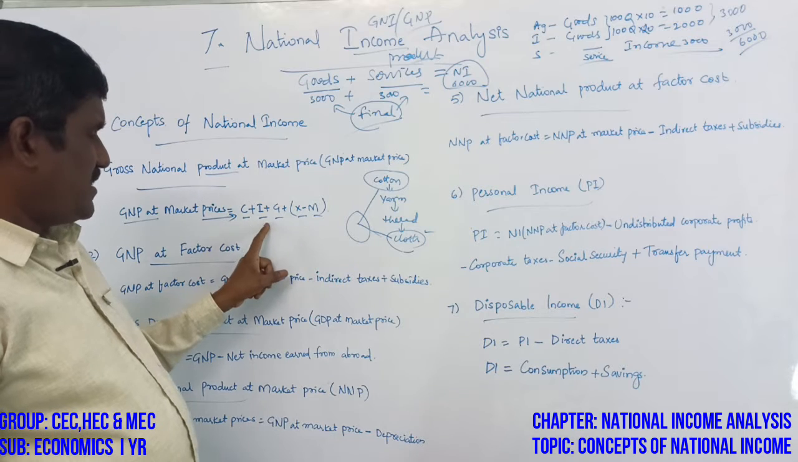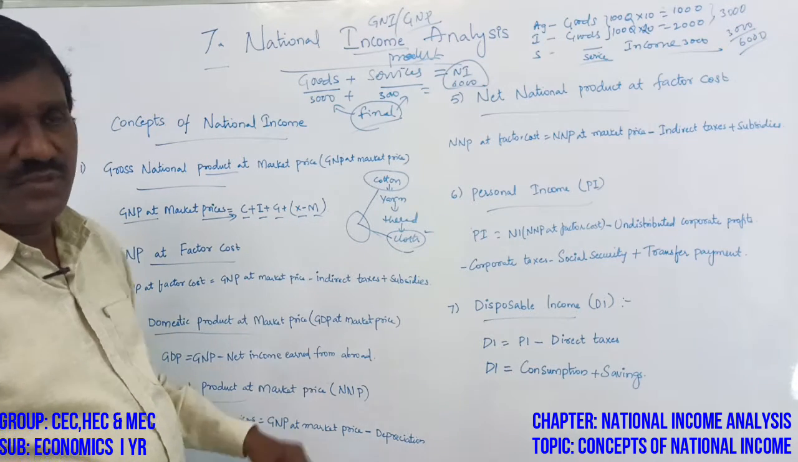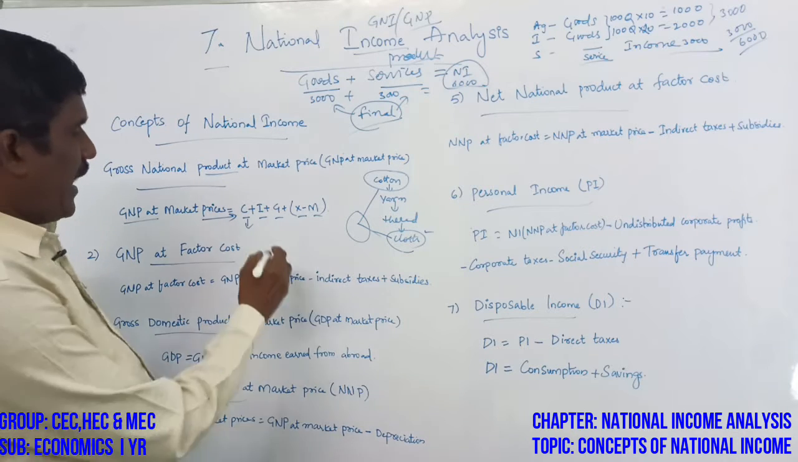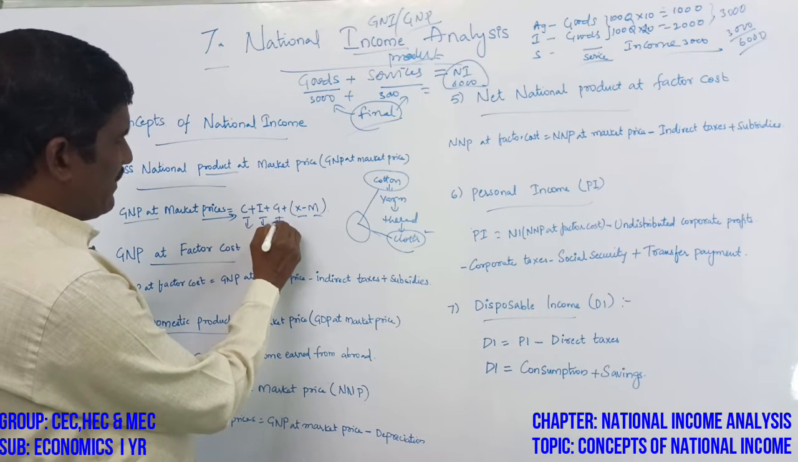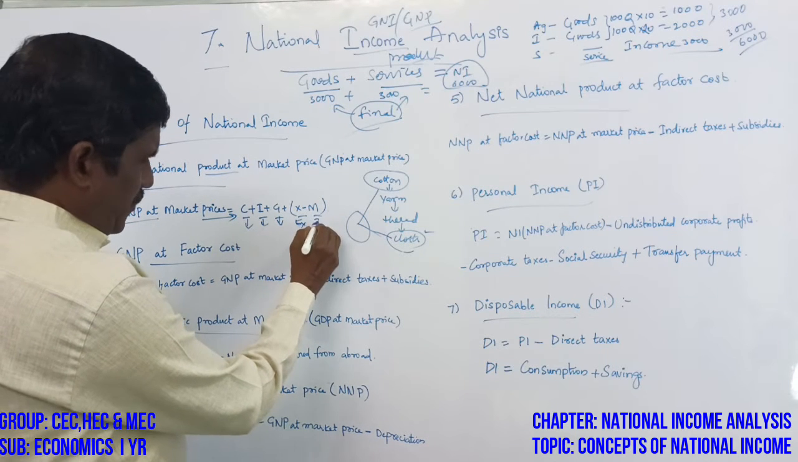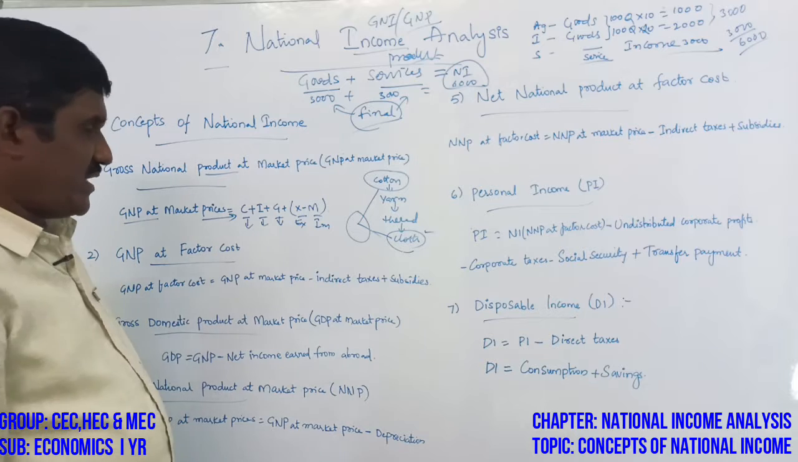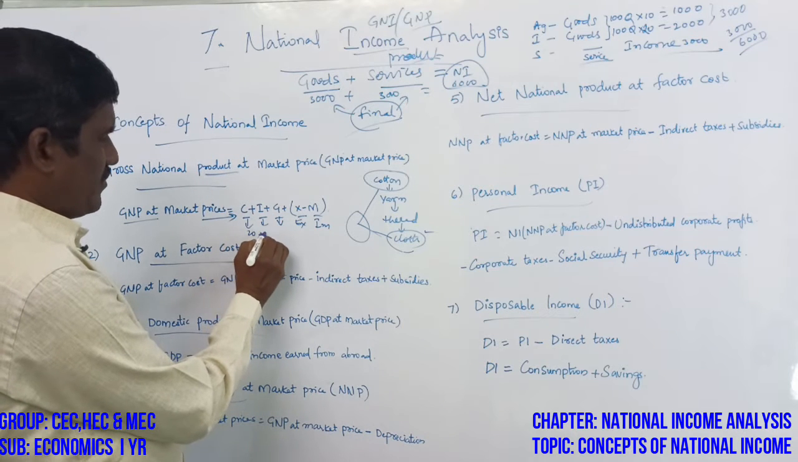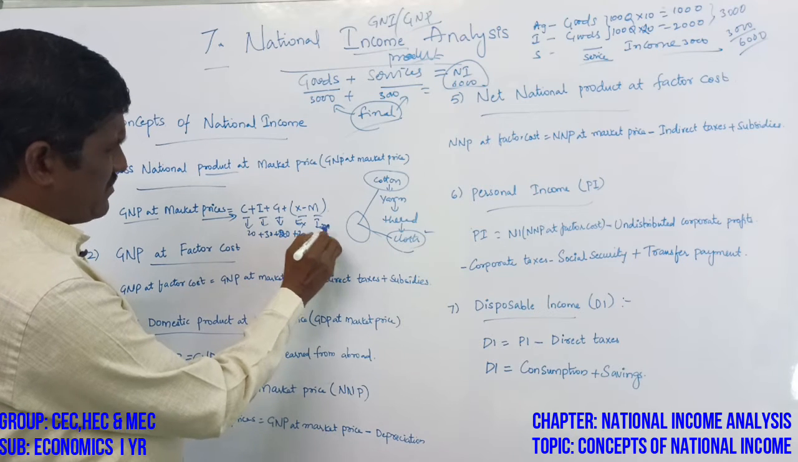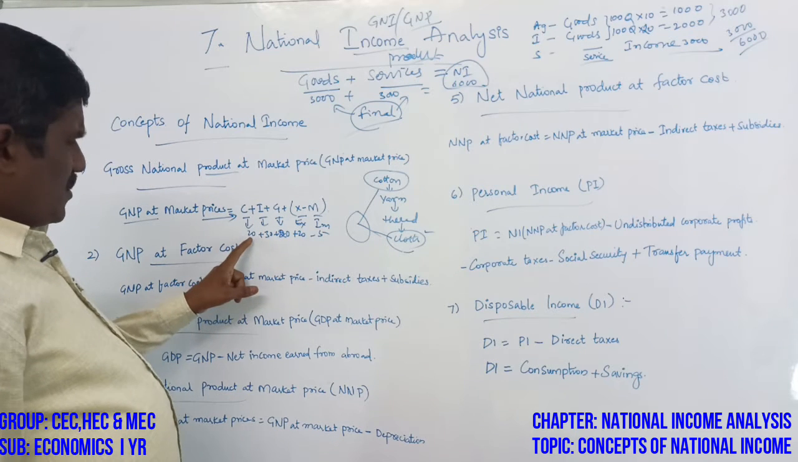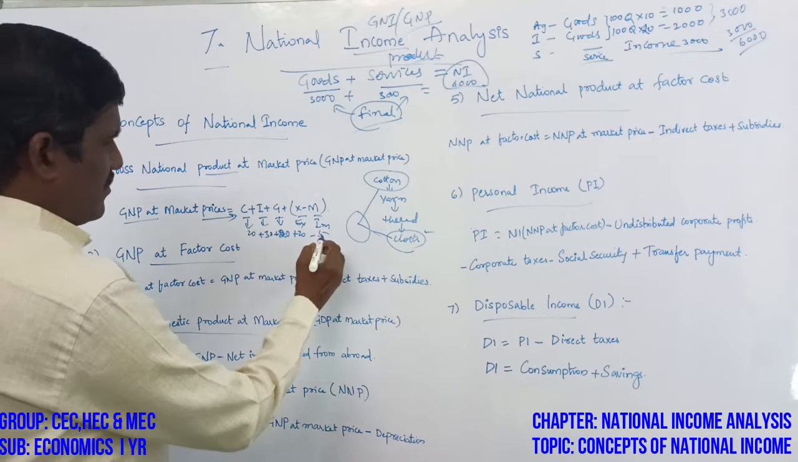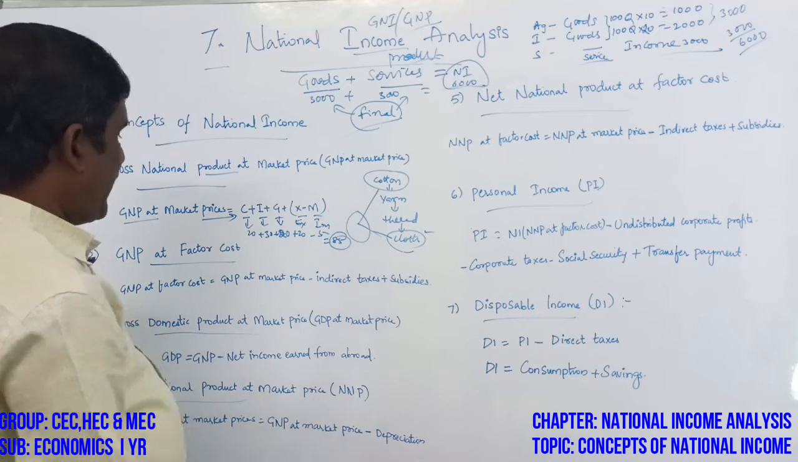C plus I plus G plus X minus M. C means consumption, I means investment, and G means government expenditure or government goods. X means exports, M means imports. For example, 20 plus 30 plus 20 plus 20 minus 5. 20 plus 30 is 50, 50 plus 20 is 70, 70 plus 20 is 90, 90 minus 5 is 85. The 85 is the GNP.